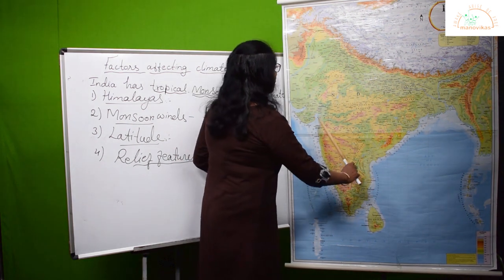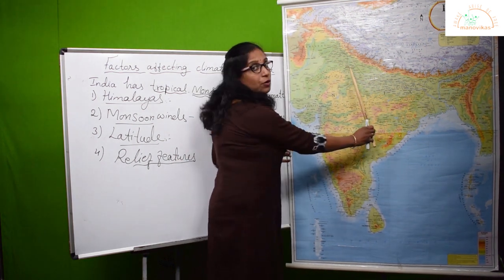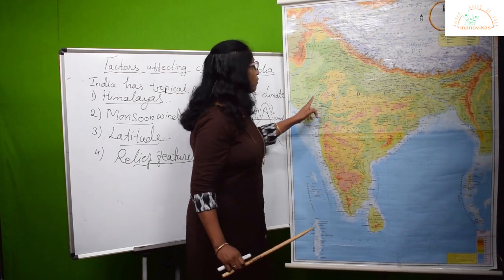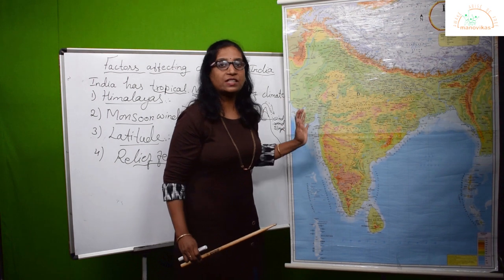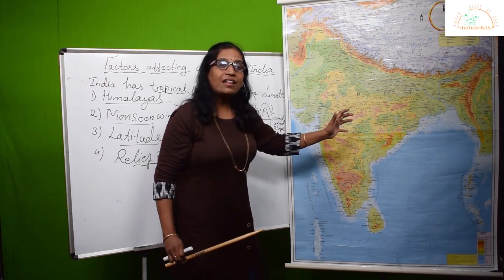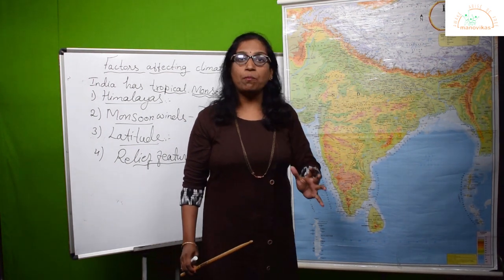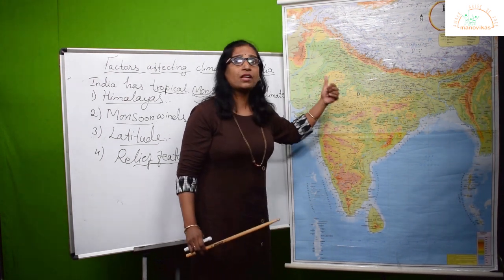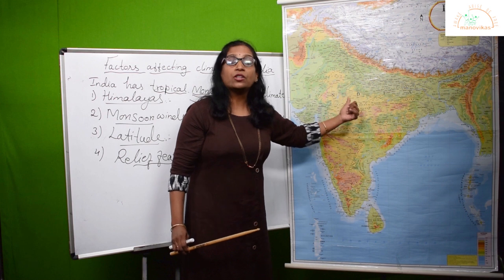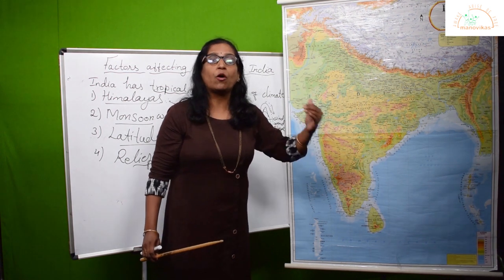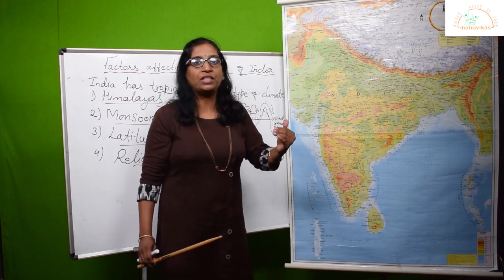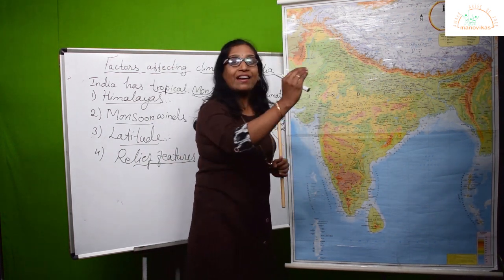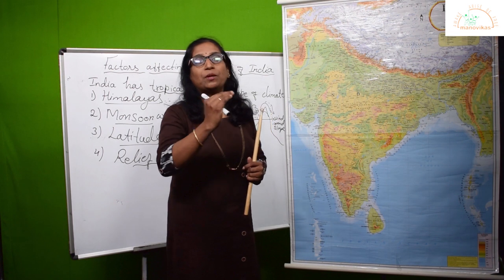Now, as the monsoon wind proceeds from the southwest direction, it also moves over the deserts of Rajasthan, the same moisture-laden winds. But in Rajasthan these winds are never blocked, although there is a huge Aravalli range standing here. Why does the Aravalli range not block the monsoon winds? The reason is that this mountain range runs parallel to the direction of the monsoon winds.